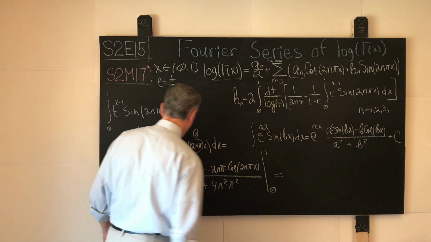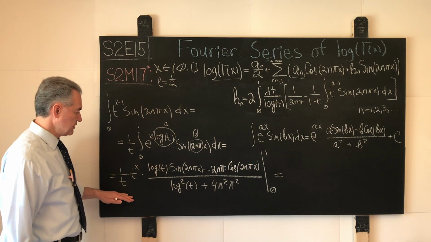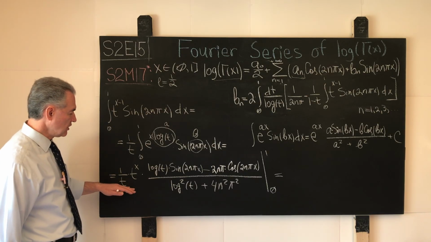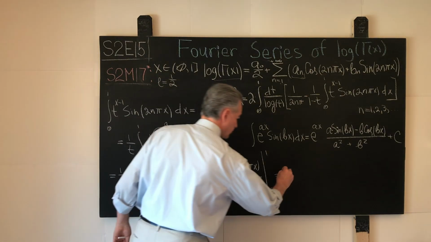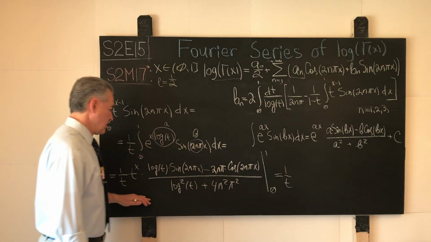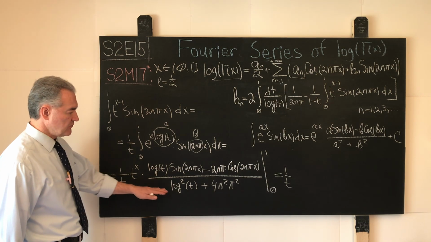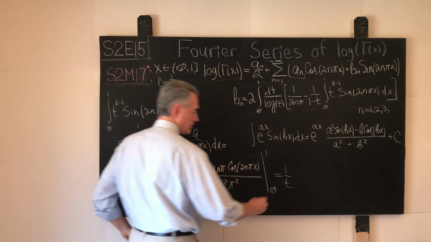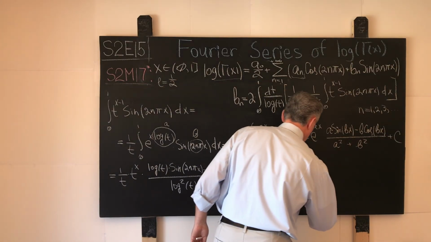And what will we have in this case? Let us compute carefully. 1 over t will remain always. And we will also have the denominator here in all cases. It doesn't matter, so we can write it down right away.